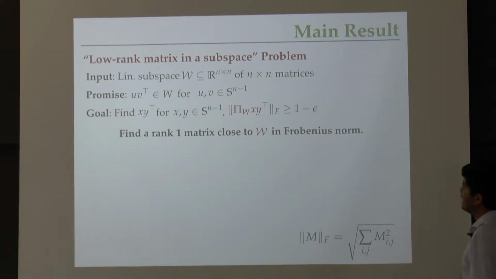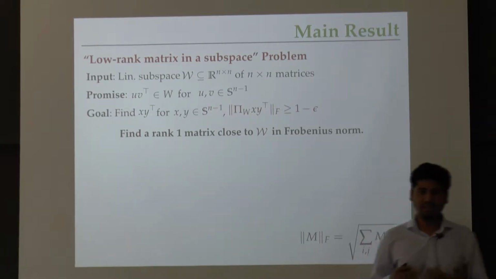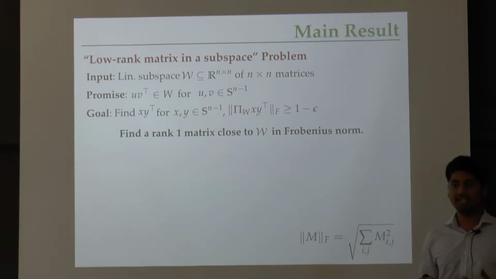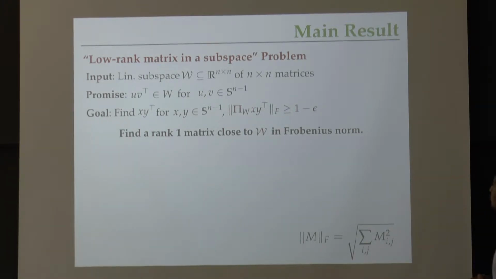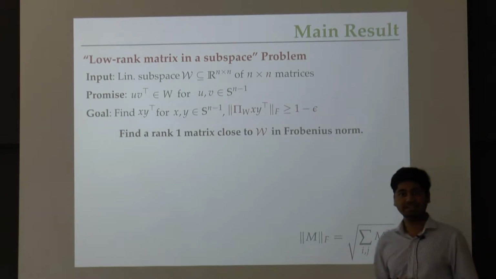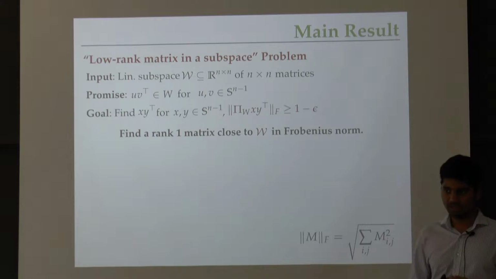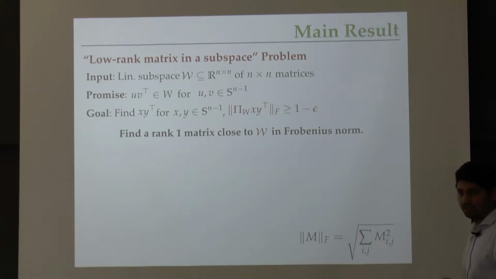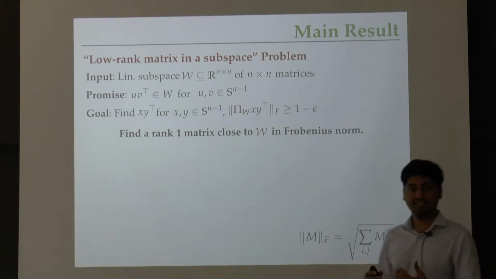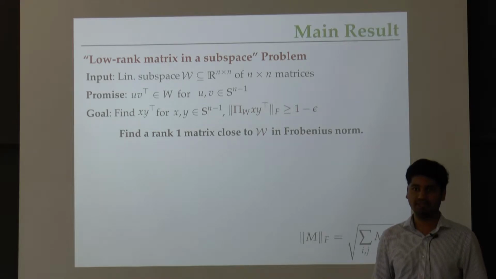I'm going to call it the low rank matrix in a subspace problem. I'm going to tell you why we should care about this question in a bit, but hopefully the description will convince you that it's a clean algorithmic question that could be interesting in its own right. The input to this question is a linear subspace W of n by n matrices, over the reals. You can think of this subspace as specified by, let's say, giving a projector to it, or all the linear equations that every matrix in this subspace will satisfy.